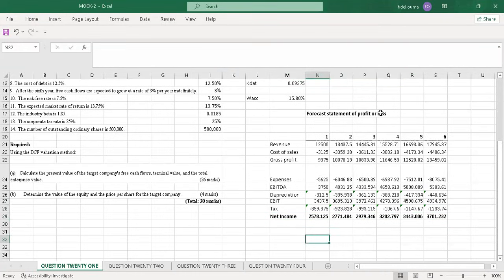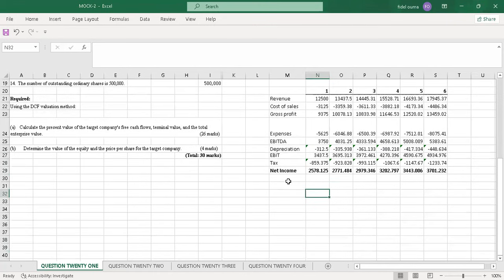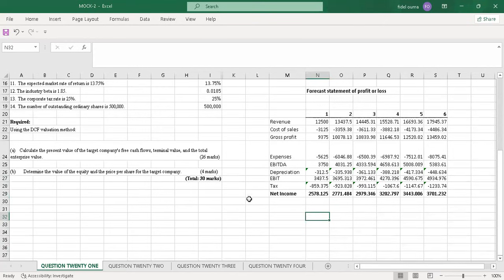So that's the forecast statement of profit or loss. For me to prepare the free cash flow to the farm, I had to get the net income first. So I'll go now to the main question.